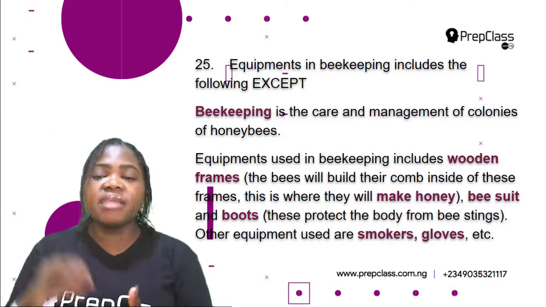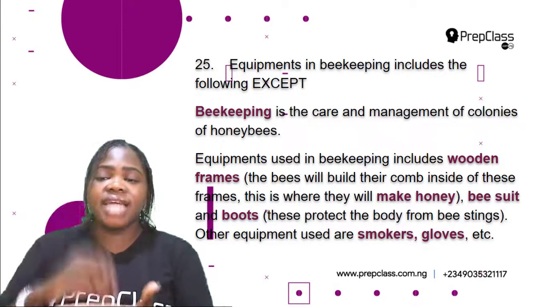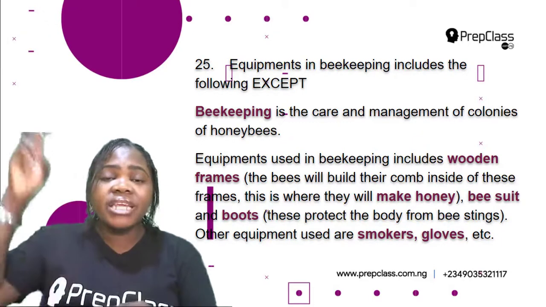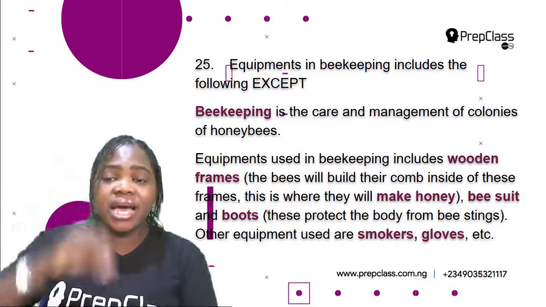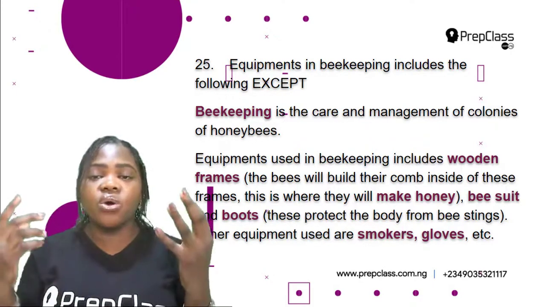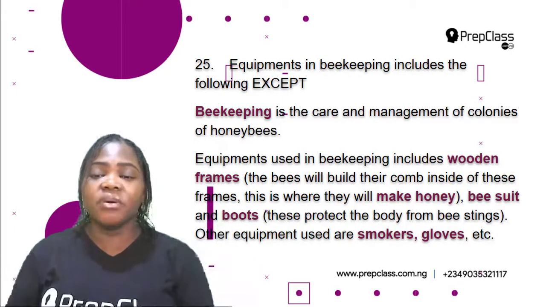Equipment used in beekeeping includes wooden frames. The bees will build their comb inside those frames. This is where they will make honey. So the honey is stored in the wooden frame. Then bee suits and boots are also equipment used in beekeeping because this protects the body from bee stings.